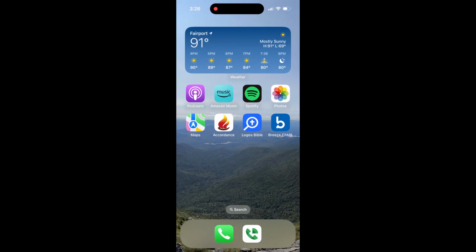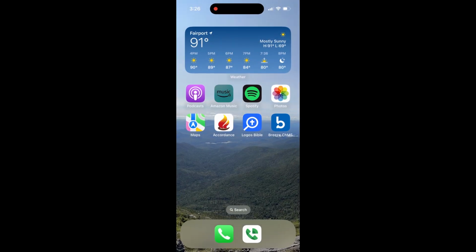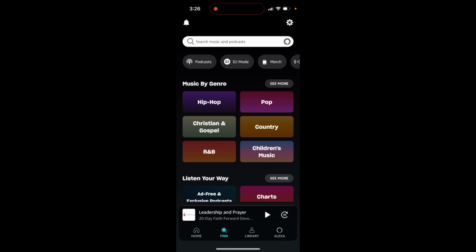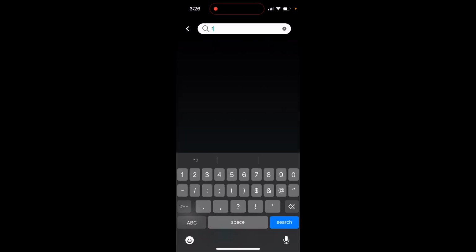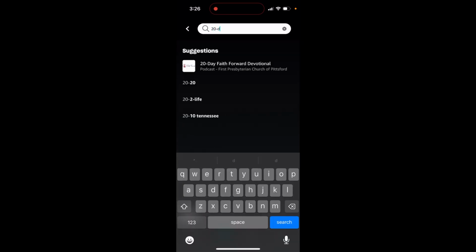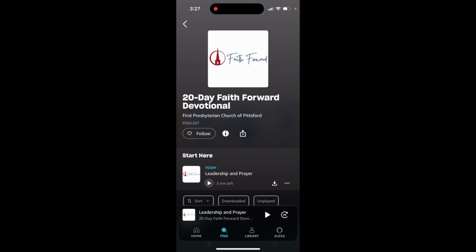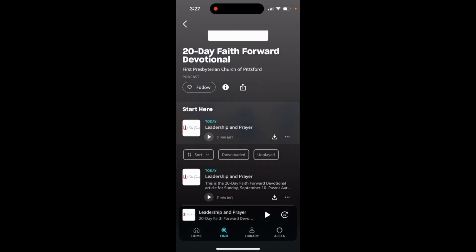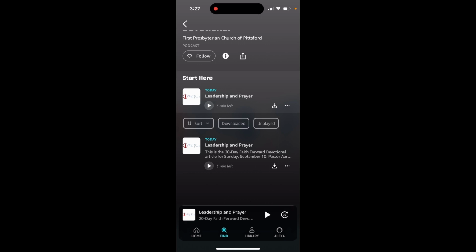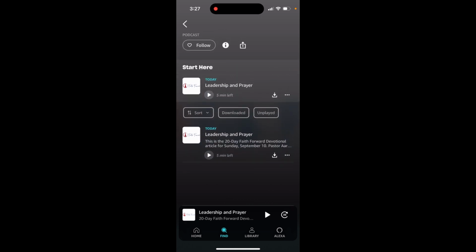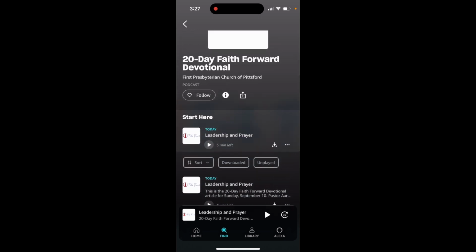So similarly, with these other apps, let's go to Amazon Music. Type into your search, again, 20-day with a hyphen, Faith Forward Devotional. You're going to go ahead and click on that. You'll know it's us because you'll see the logo that says Faith Forward, and that the podcast is made by the First Presbyterian Church of Pittsford. So all of the available episodes will be listed here. Again, there's only one listed right now because that's all that's available right now.